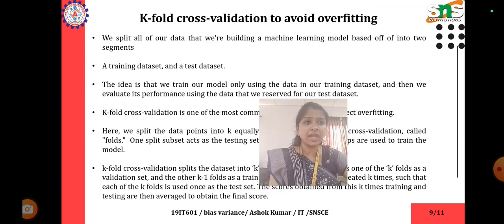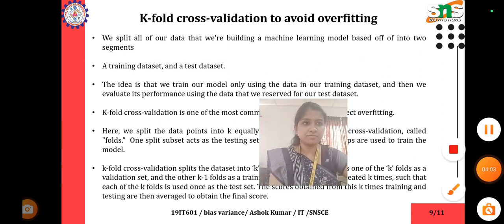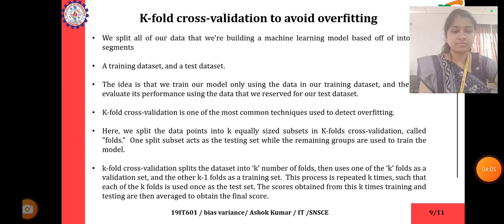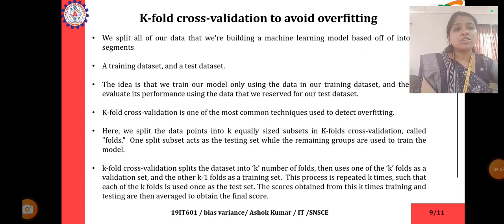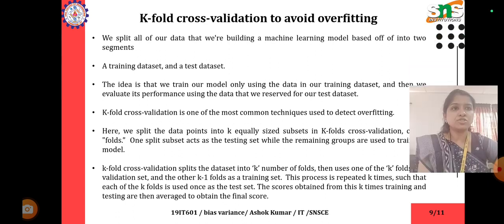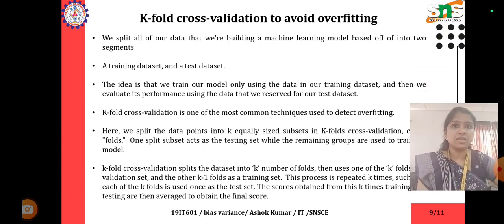Next is k-fold cross-validation to avoid overfitting. We split all of our data that we are building a machine learning model on into two segments, a training data set and a testing data set. The idea is that we train our model only using the data in our training data set, and then we evaluate its performance using the data that we reserved for our test data set.